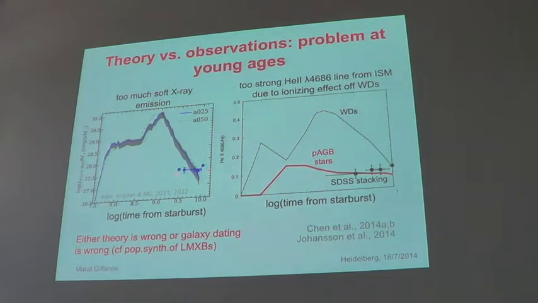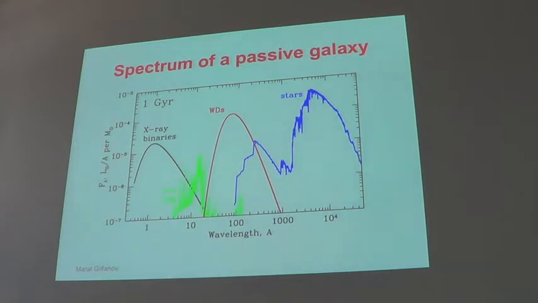And while there is a discrepancy at early ages, if you remember the plot I showed in the beginning for lower mass X-ray binaries, it's very similar. So again, either the theory is wrong or the galaxy dating is wrong. We checked the galaxy dating, and there is not much room for it to change the picture, even if it's wrong, but still there is more work to be done. And the theory, both the low mass X-ray binaries result and this one, is based on the same population synthesis principles, the same underlying assumptions, even though we did it better. So predictions for white dwarfs should be taken with a grain of salt.